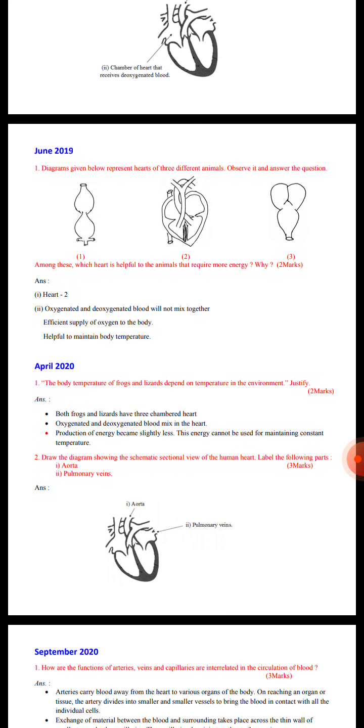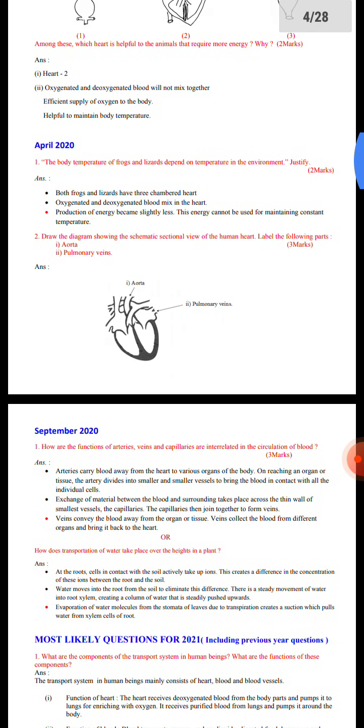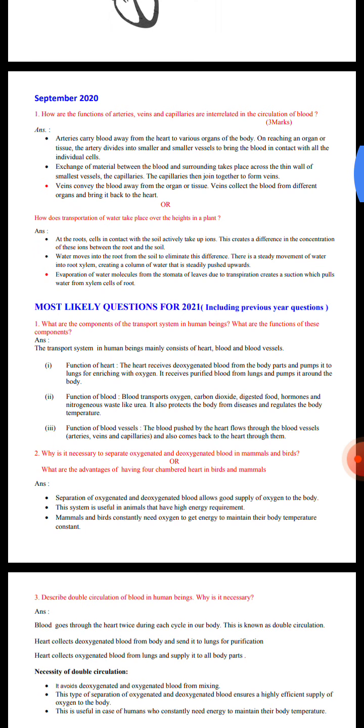Then, the June 2019 explanation of these two pictures and diagrams, you have to write now. You should have the 4 marks and 3 marks questions to enter, then it is useful to you. Most of the linking questions for 2021 are included from previous years.